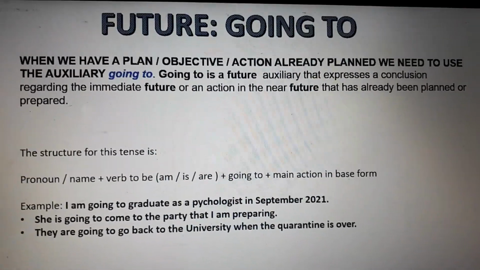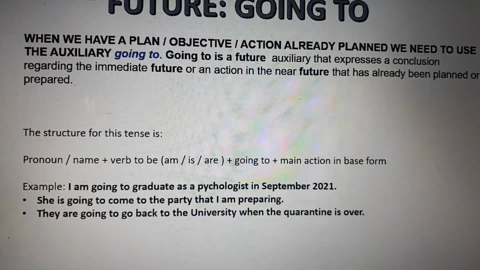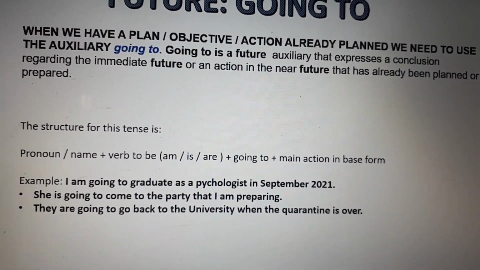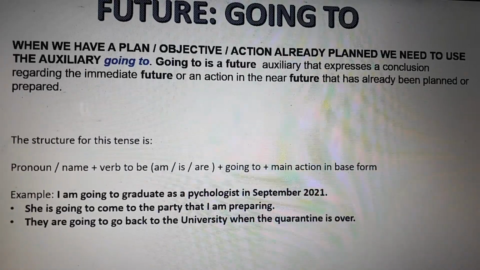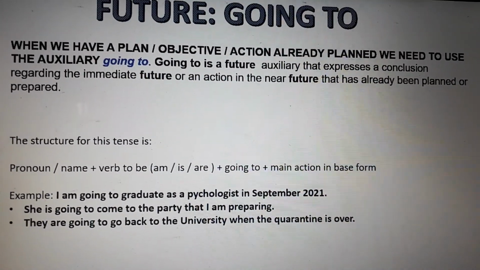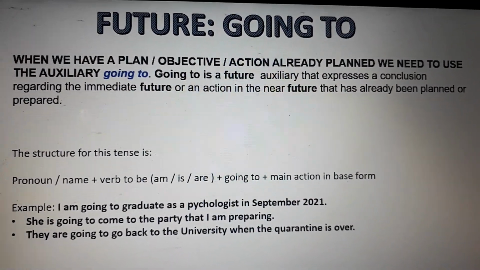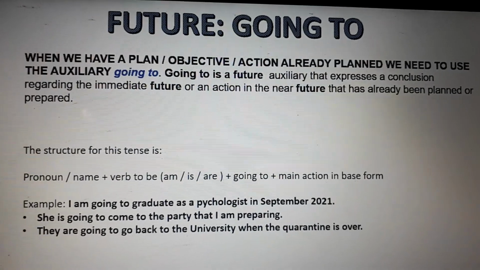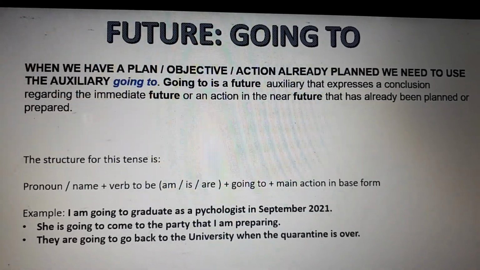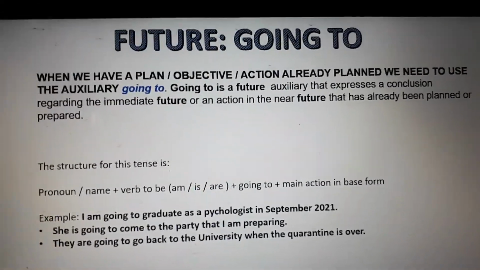Okay, now the structure for this tense, you need to use pronoun or name. Okay, and then the verb to be, but am, is, or are. Okay, because remember that ing always goes with the verb to be. Okay, but like we're working with future, you need the verb to be in present. Okay, because you never work in past in the future.